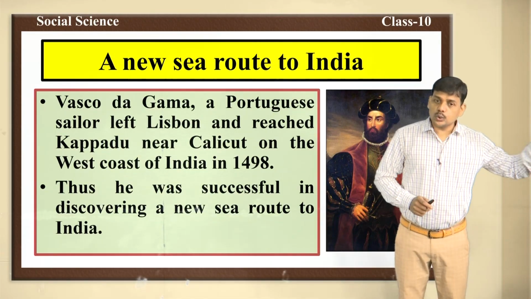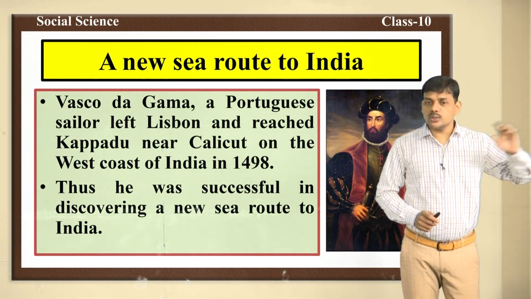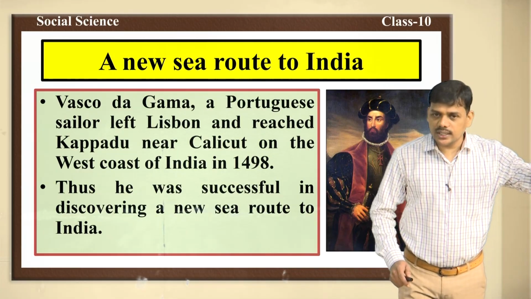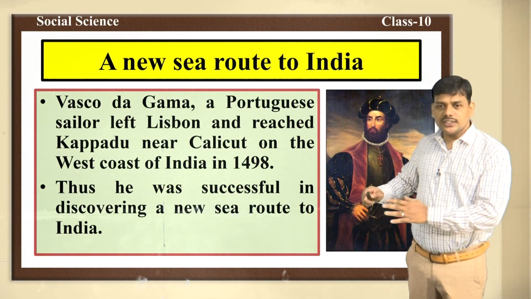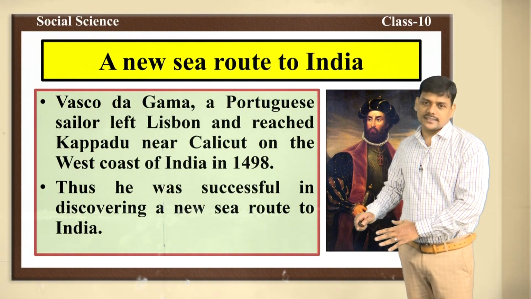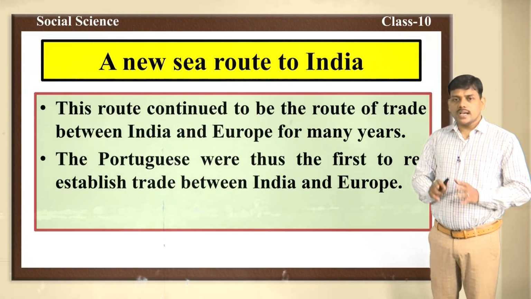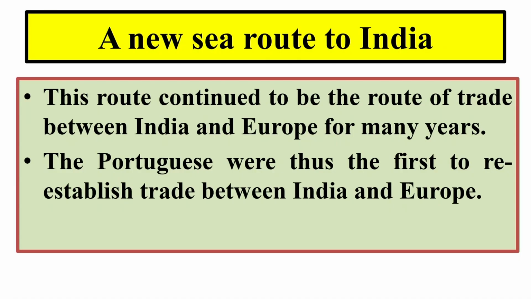He belonged to Portugal. He was a Portuguese sailor. He started his journey from Lisbon and finally reached Cape Padu near Calicut. When Vasco da Gama discovered the new sea route to India, this route continued to be the route of trade between India and Europe for many years. That means other Europeans came to India through these routes.